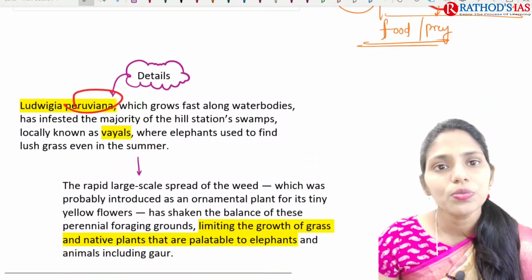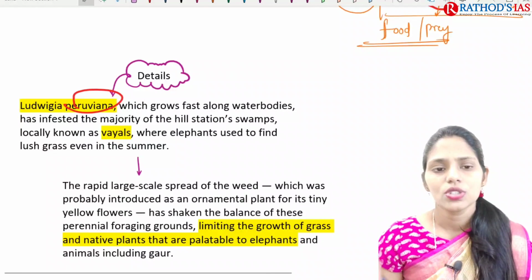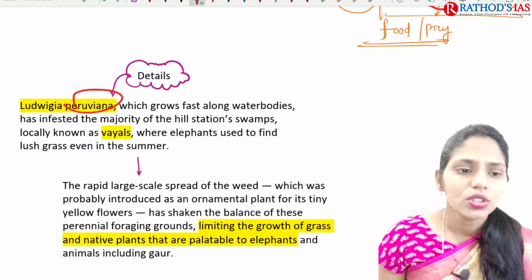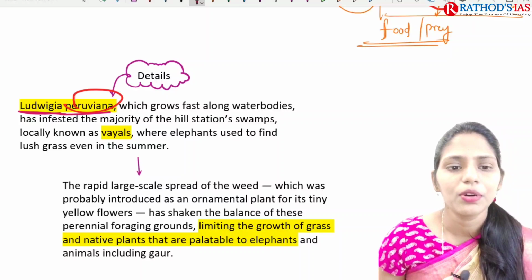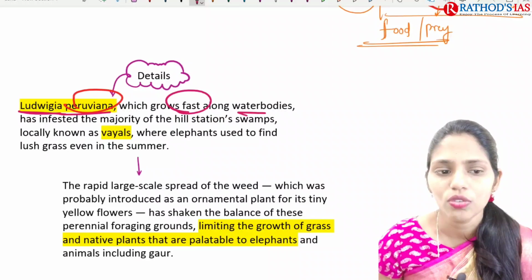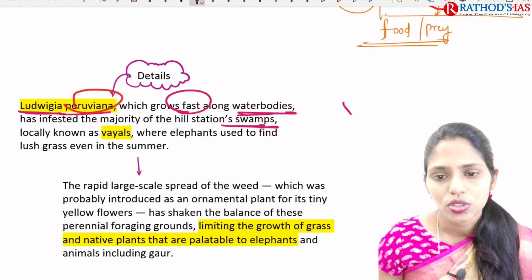So here, if you move on to the details given, there is no need of reading each and every point. The points are important from the UPSC point of view, and you are going to extract them. The species name is Ludwigia peruviana. This plant species grows very fast along water bodies, and is especially seen in swamps. These swamps are called vales in Tamil Nadu.